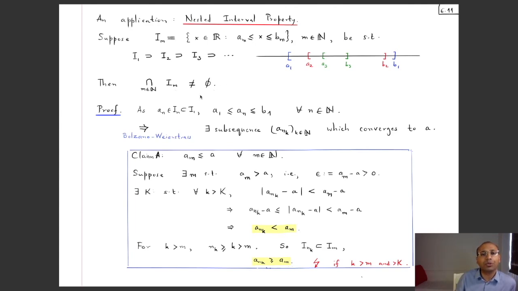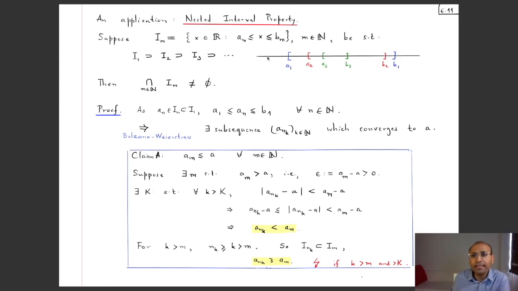What we want to show is that this intersection is not empty. The way we are going to do this is I'm going to first produce a bounded sequence. By the Bolzano-Weierstrass theorem, it will have a convergent subsequence. If the limit of this convergent subsequence is A, then we are going to show that in fact A will belong to this intersection, and so this intersection cannot be empty. Okay, so that's the outline of the proof, but let's see how the sequence is constructed.